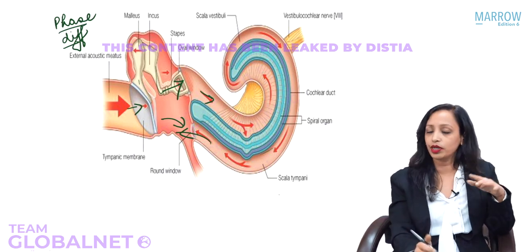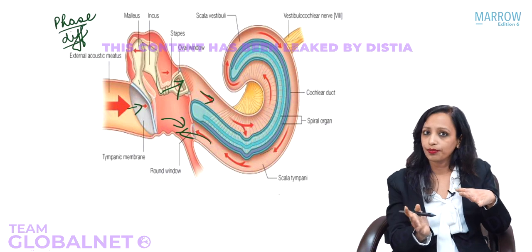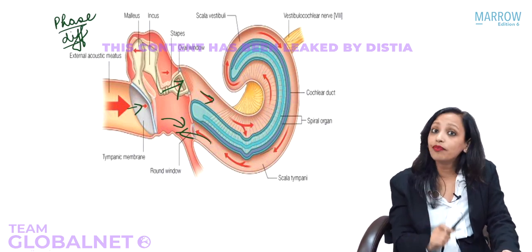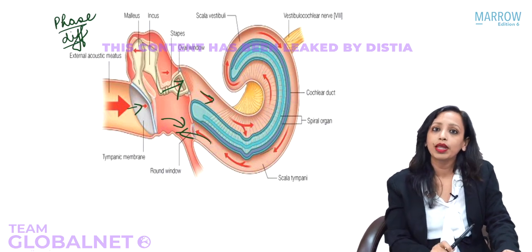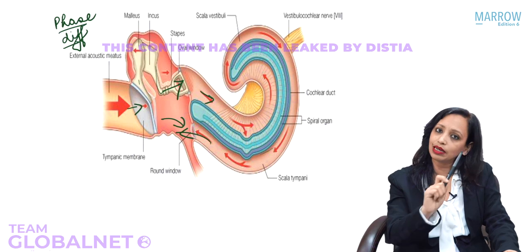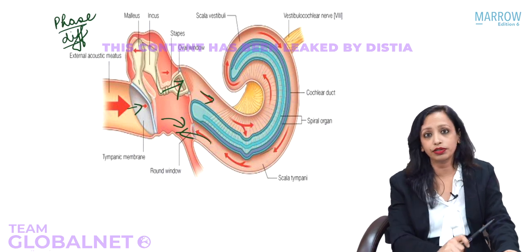So in any case, what is happening is that opposite movement has to occur. That is what is known as phase difference. Whenever the sound reaches one window, it is in a different phase than the other window. One window is in compression, the other is in rarefaction.